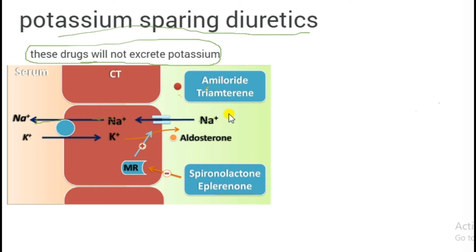So Na plus and water go along with the urine. This is the mechanism.